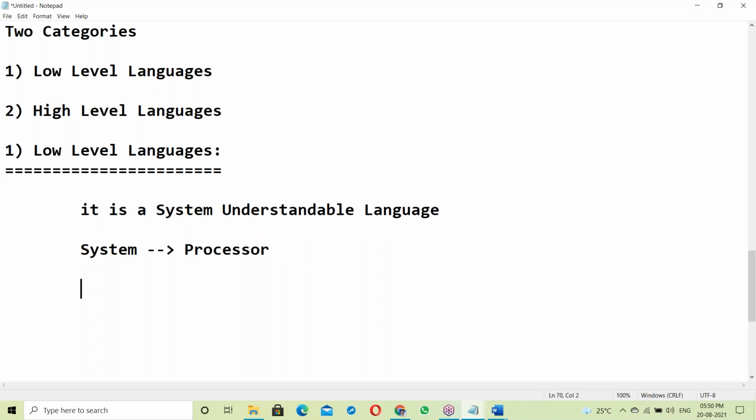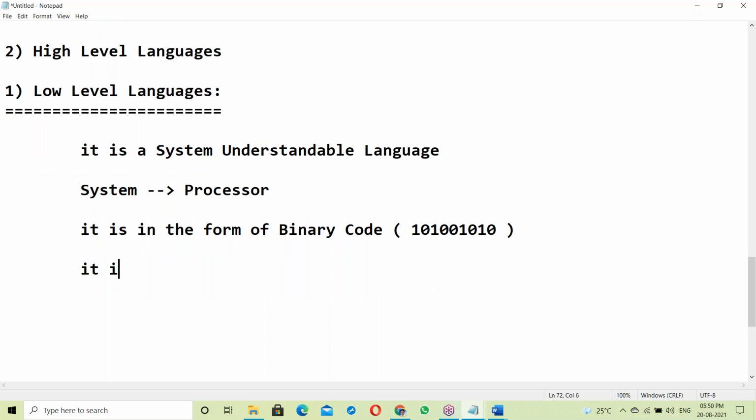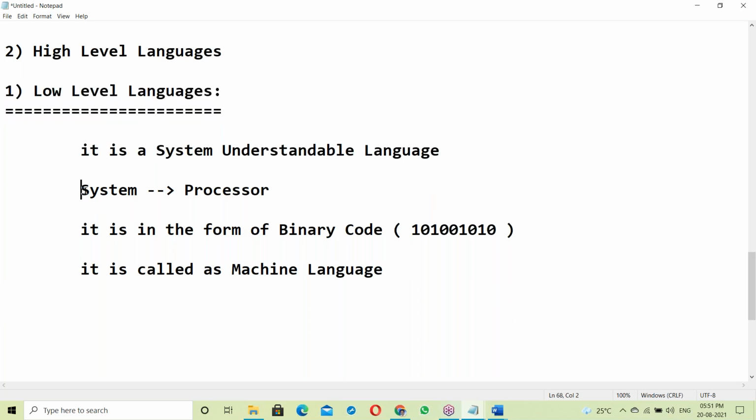It is in the form of binary code, zeros and ones format. It is called as machine language. So first one, low level language: a system understandable language, where system is a processor, in the form of binary code, zeros and ones. It is called as machine language.